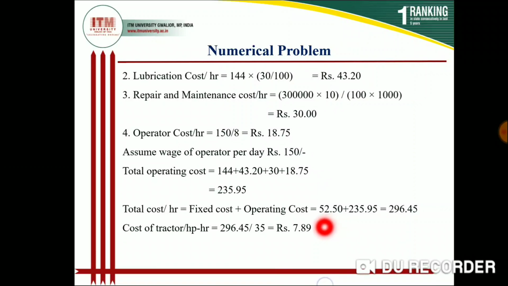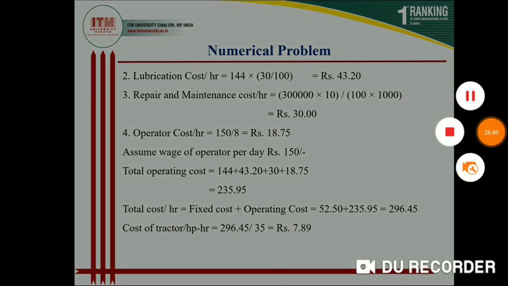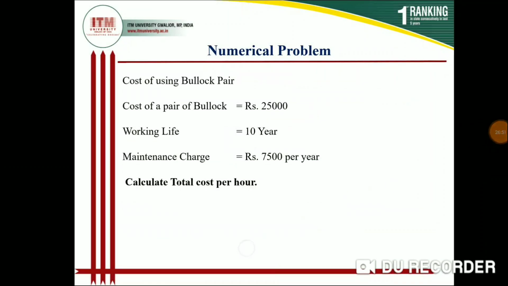Suppose you are purchasing a 40 HP tractor, then this is multiplied by 40 to get the cost for a 40 HP tractor. On the basis of that you can calculate the cost of the tractor.